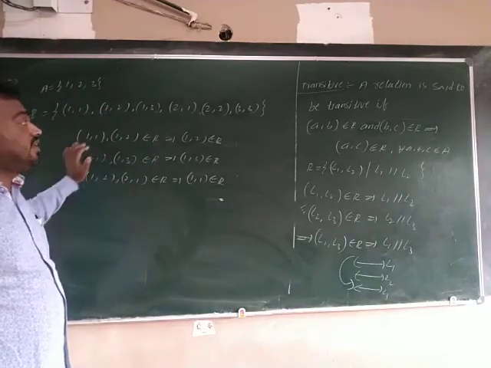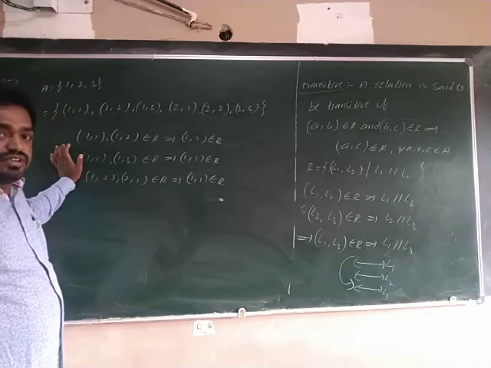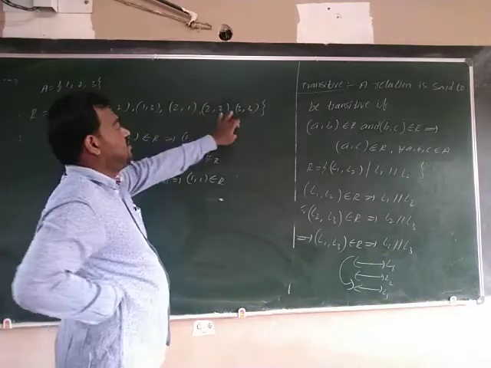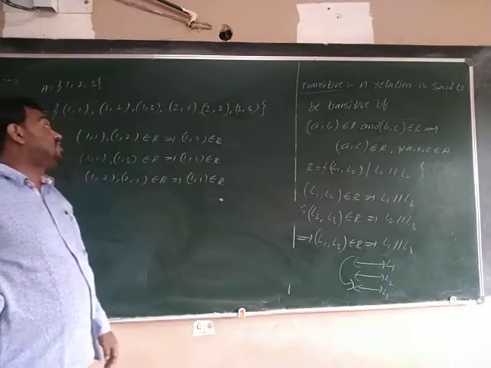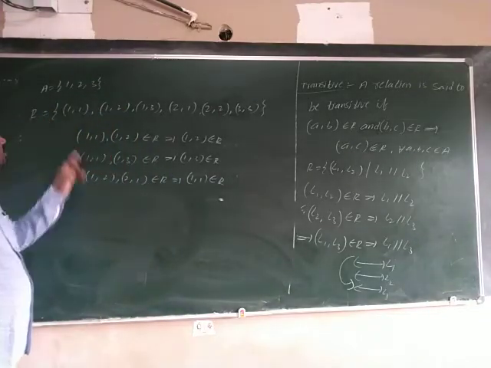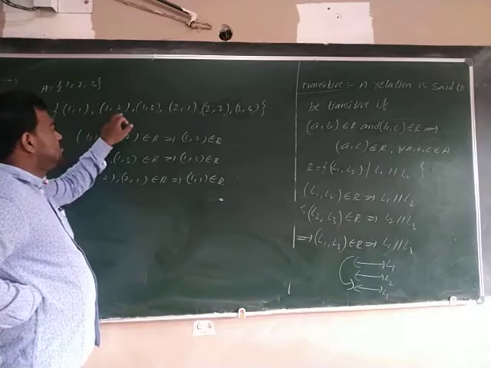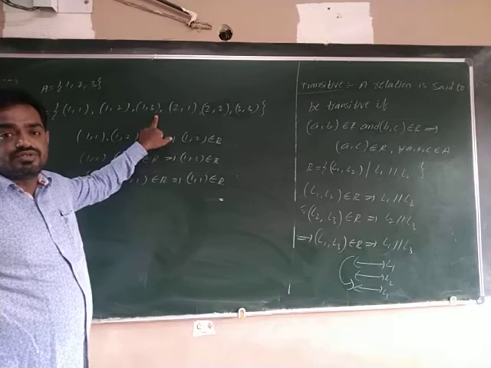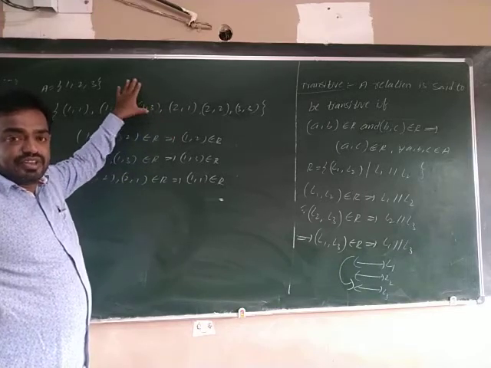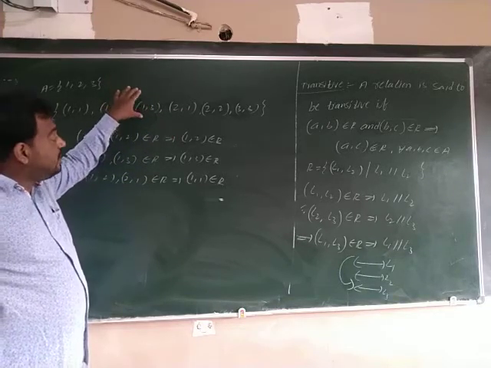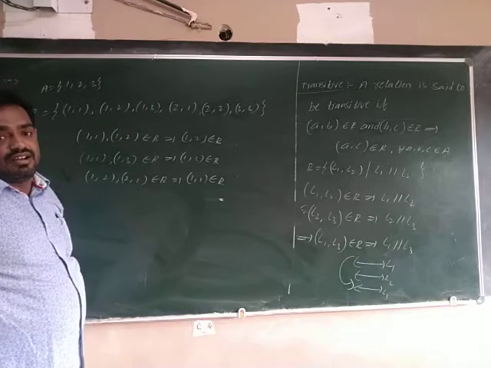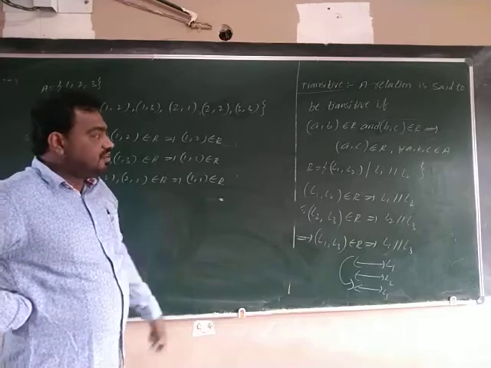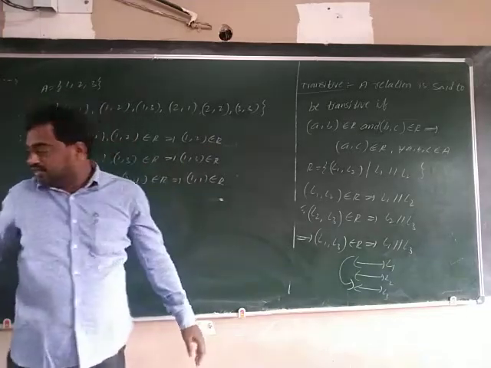See, is this one reflexive or not? It is reflexive. (1,1) is there, (2,2) is there, (3,3) is there. Is it transitive or not? Here (1,2) and (2,1) are there, but (3,1) does not belong to R, so it is not symmetric. It is reflexive and transitive, but not symmetric. So this is one example.